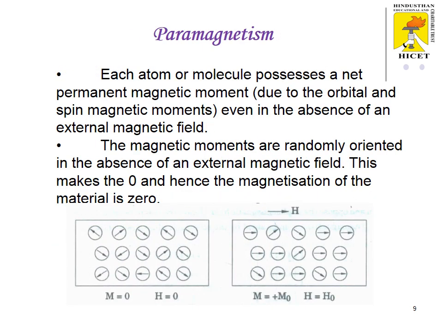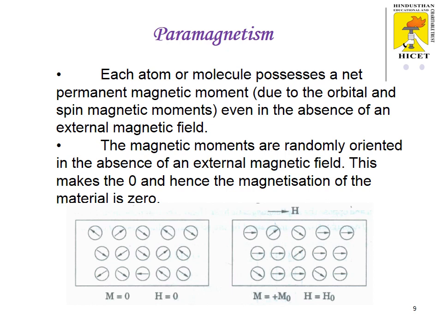Now let me go for paramagnetism. Even in the absence of an external magnetic field, the material possesses some amount of magnetic dipole moments, but they are randomly oriented. So the net magnetization of the material is 0.